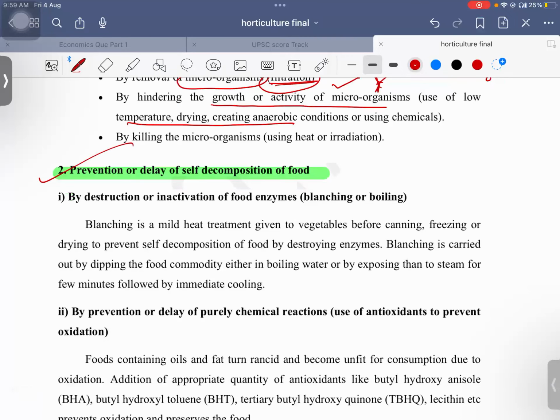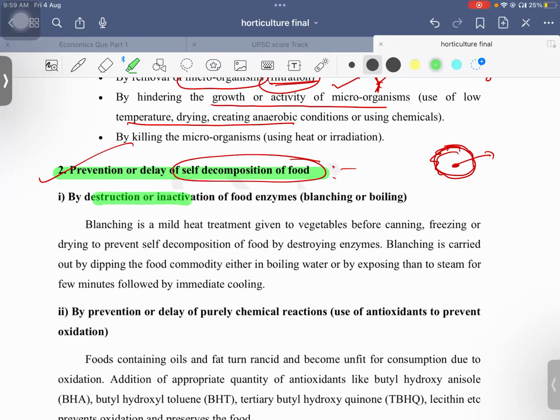Second is prevention or delay of self-decomposition of food. Another method is the food produce or the fruit will be there, but how do we make it so that it will not decompose easily? Self-decomposition. Okay, because whatever the enzymes present in the fruit that can also act as an agent for decomposition. Okay, it is all natural process. So how do we reduce that?